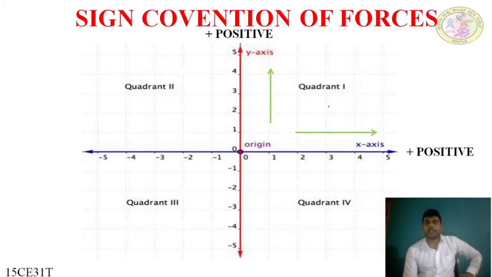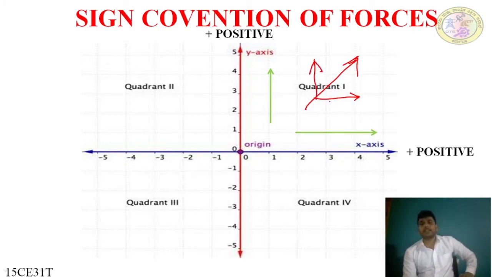I'll repeat once again. The force which moves in the direction of the first quadrant, then the horizontal component and vertical component will be like this. The horizontal component will be positive, as in the number system, because it is moving in the right direction. Right direction moving is positive.